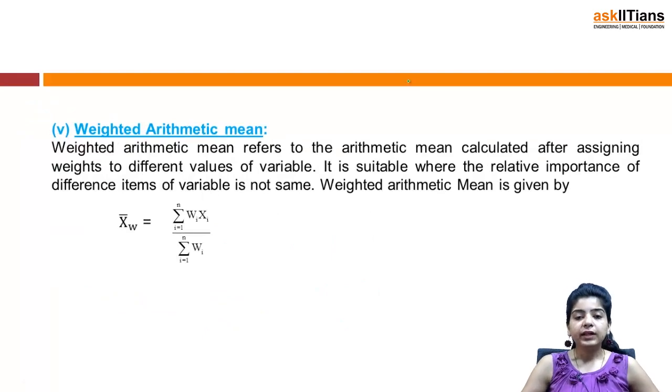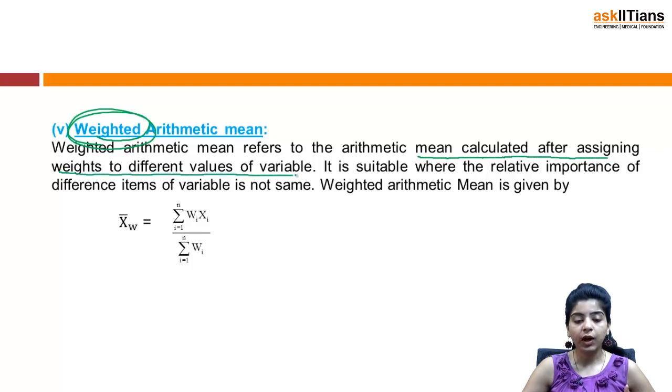Last one is the weighted arithmetic mean. Now weighted, by the name itself, suggests that it has something to do with weights. So weighted arithmetic mean refers to the arithmetic mean calculated after assigning weights to different values of the variable. It is suitable where the relative importance of different items of the variable is not the same.